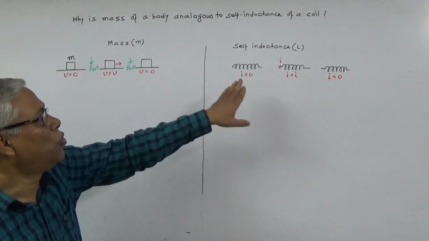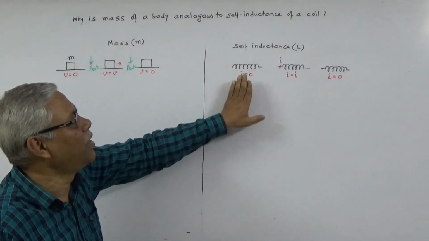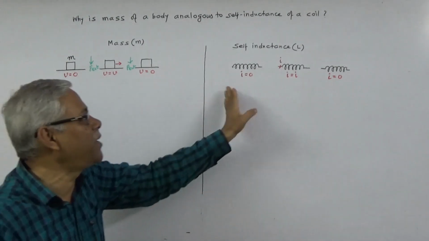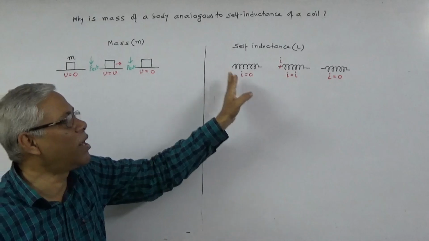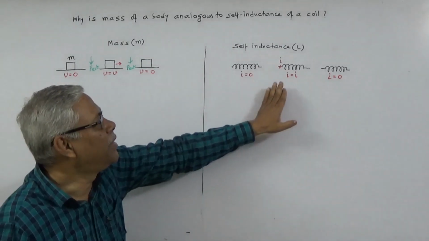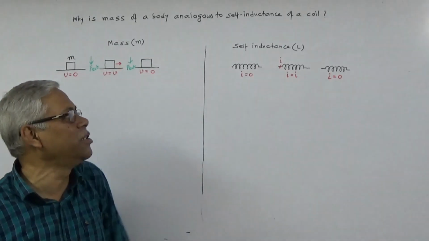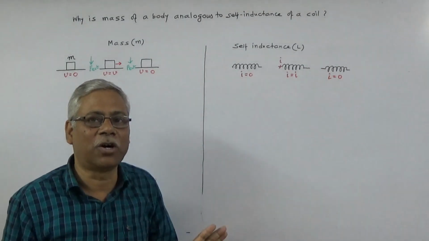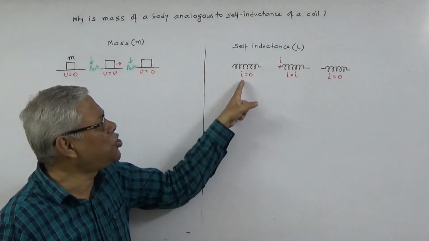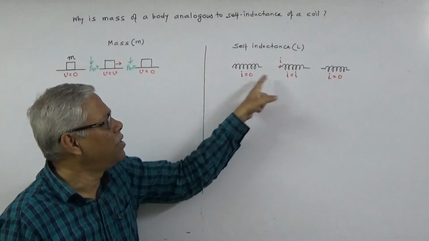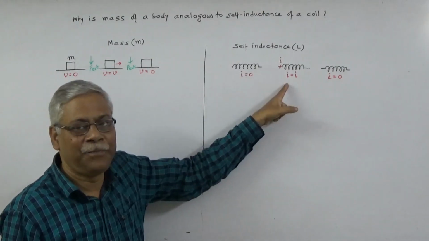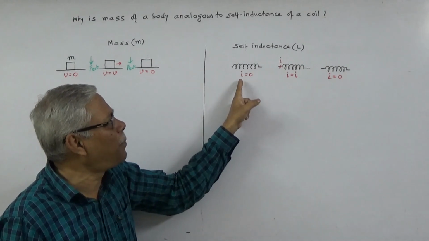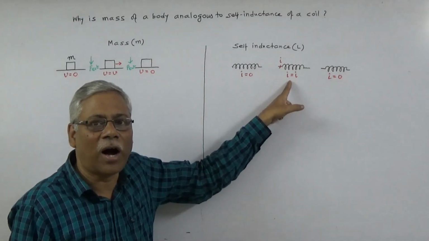Okay, now come to self-inductance of a coil. I have shown a coil which looks like a solenoid in three different states. In the first state, no current is passing through the coil. Then I have shown that a current I is passing through the coil, and then I have shown that no current is passing through the coil. So there is a change in the state of electrical flow through the coil. There is a change in current. It has changed from I equal to 0 to I equal to I.